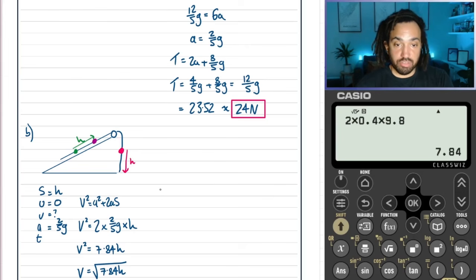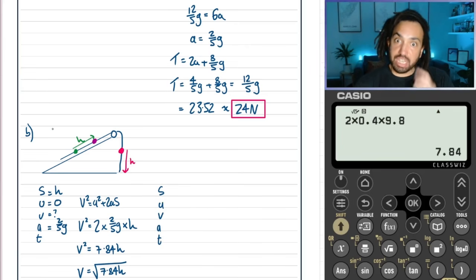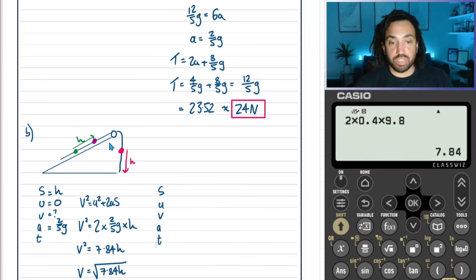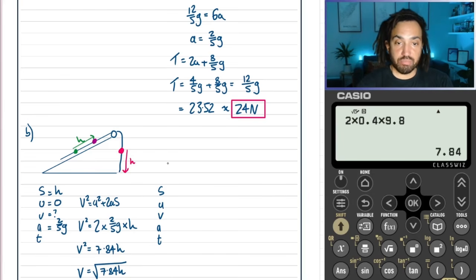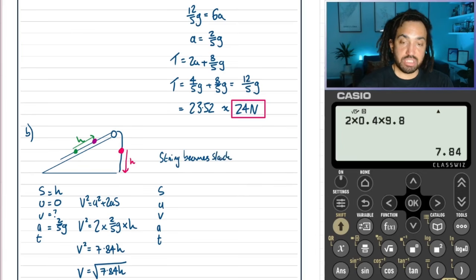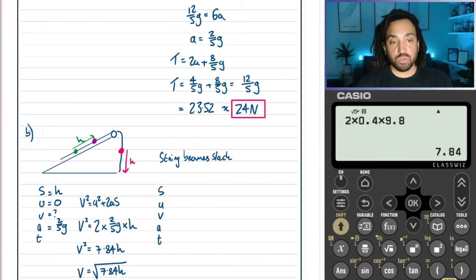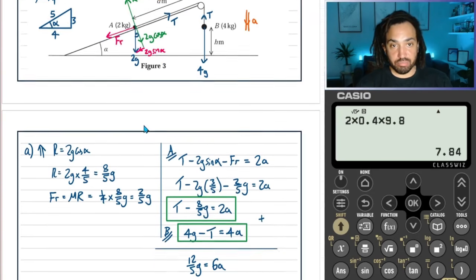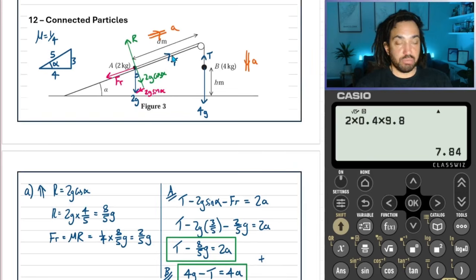Now, for the next part of the journey, we need to recalculate the forces because the string has become slack. So there's no tension anymore. There's still a weight force and there's still a frictional force.